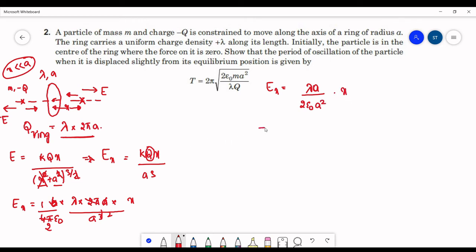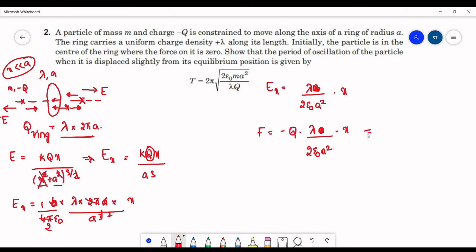Now the electrical force acting on this particle will be equal to q into E. Q is here minus q. Into E we have just calculated, lambda upon 2 epsilon naught a square into x.